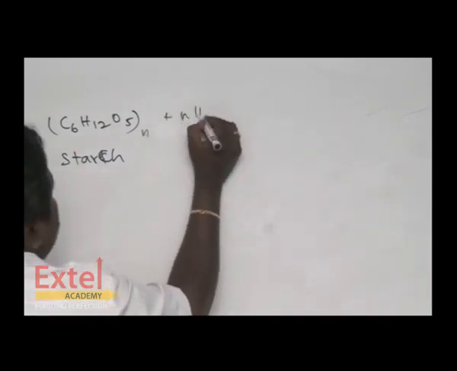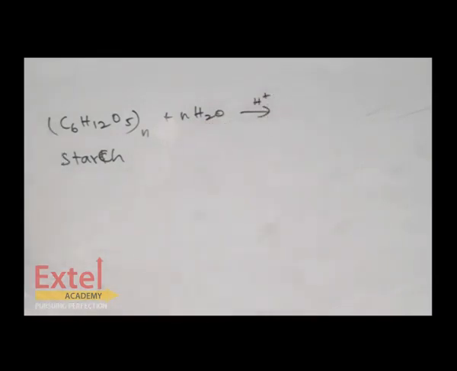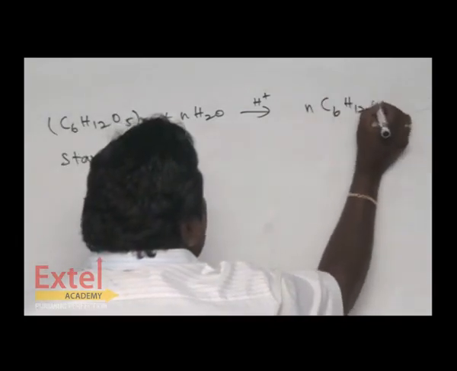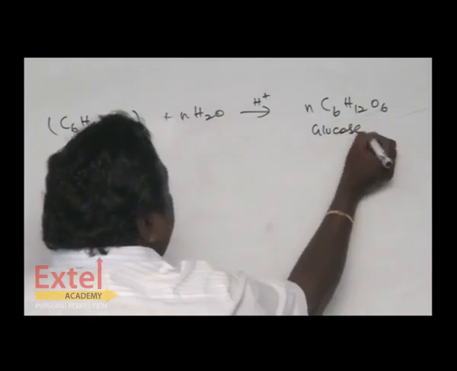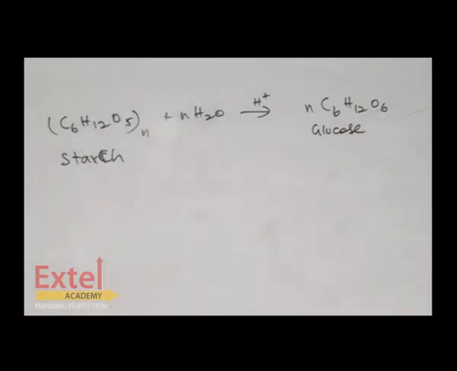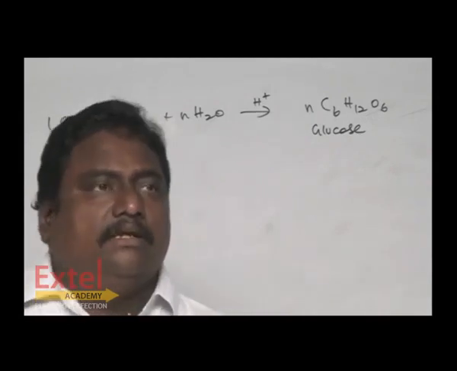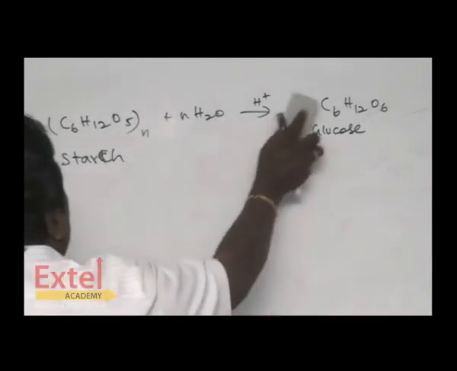When hydrolyzed by n water molecules in the presence of H plus, you get n molecules of glucose. All polysaccharides are called non-sugars. In polysaccharides, monosaccharides are combined by oxygen bridges called glycosidic linkages. Starch and cellulose are examples of polysaccharides.